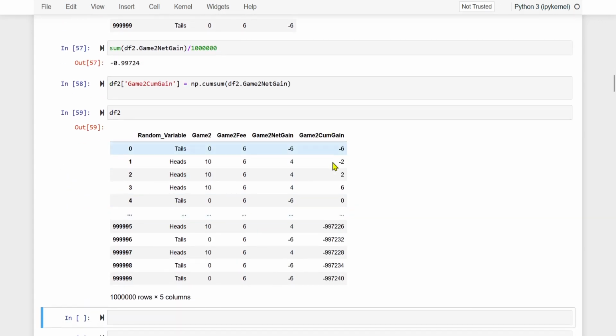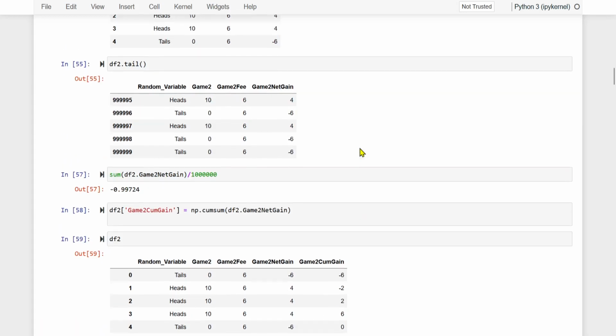What is this column? Look, minus 6, cumulative minus 6. Now 4 comes. What will happen? Minus 6 plus 4. What is the result? Minus 2. Then minus 6, 4 is minus 2. Then 4 positive. Now we'll get positive 2. So this is basically nothing but cumulative total of these columns. Look at this.